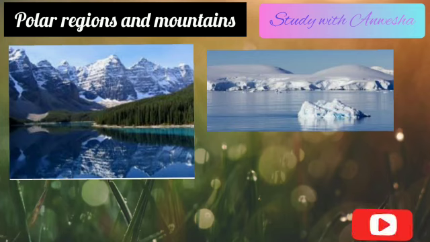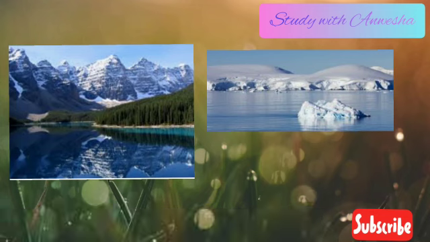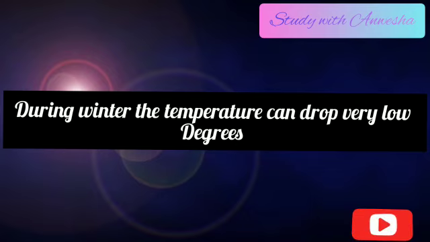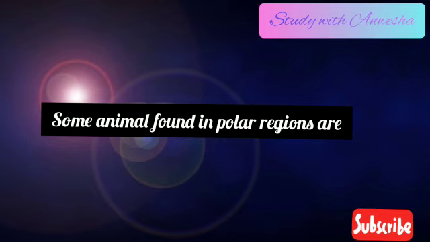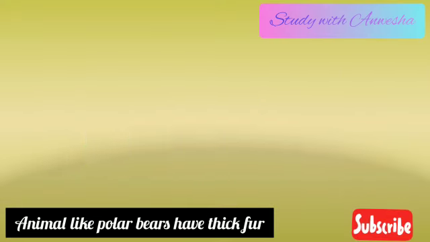Polar regions and mountains. High mountains and polar regions are covered with snow and very cold throughout the year. During winter, the temperature can drop to very low degrees. Some animals found in polar regions are polar bear, penguin, seal, and walrus.